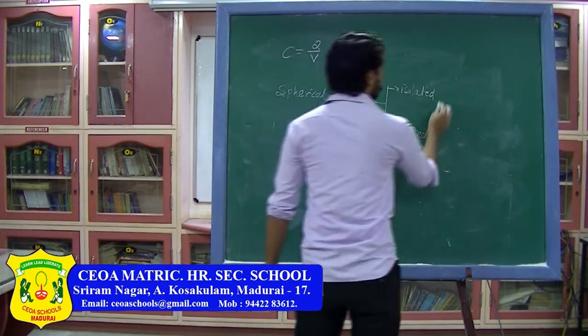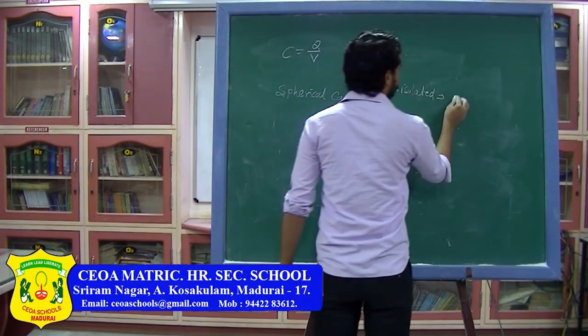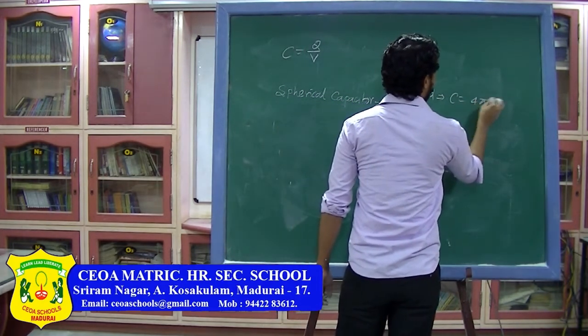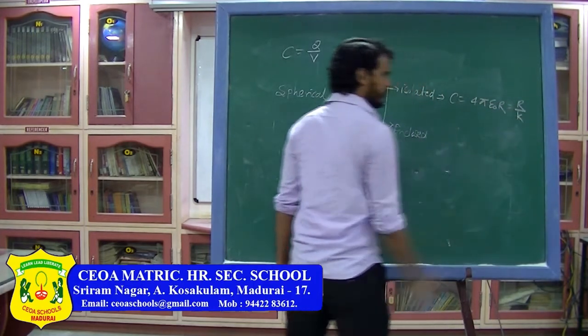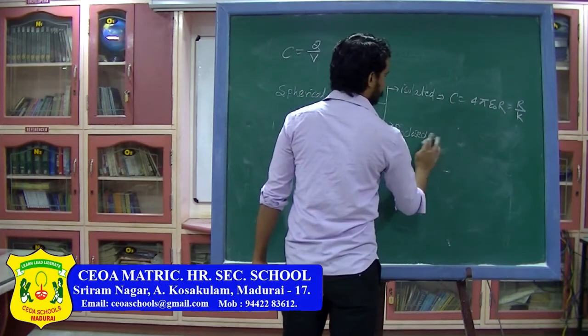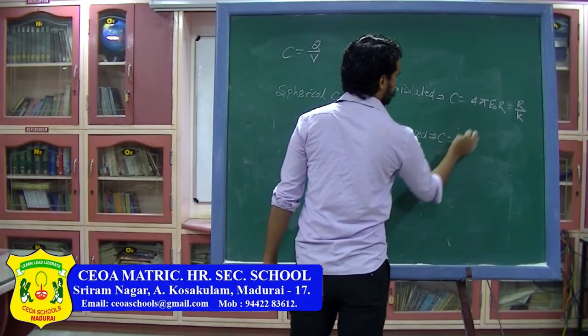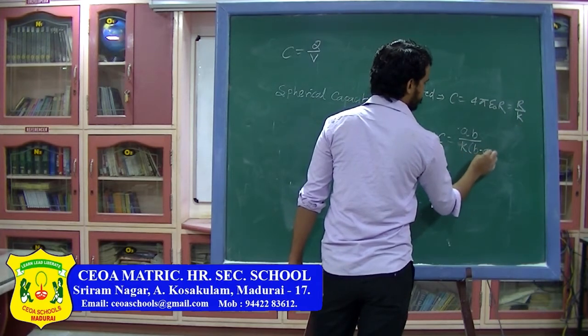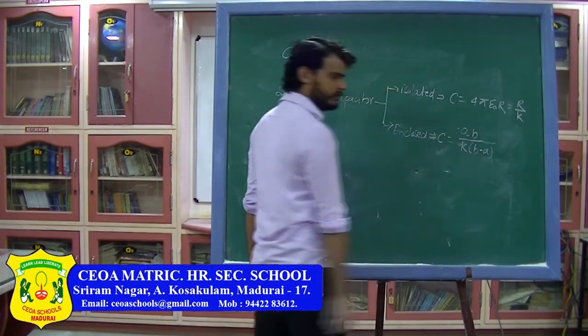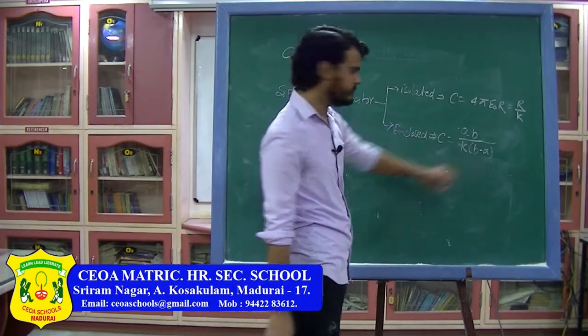The capacitance of isolated sphere is 4 pi epsilon naught r, or r divided by k, and capacitance of enclosed capacitor is AB divided by k times B minus A, where B is the outer radius and A is the inner radius.